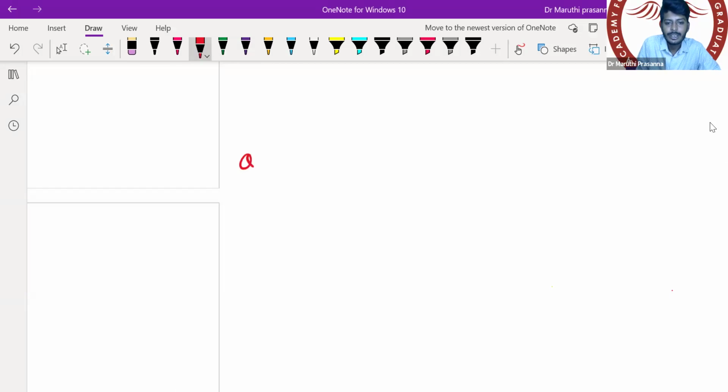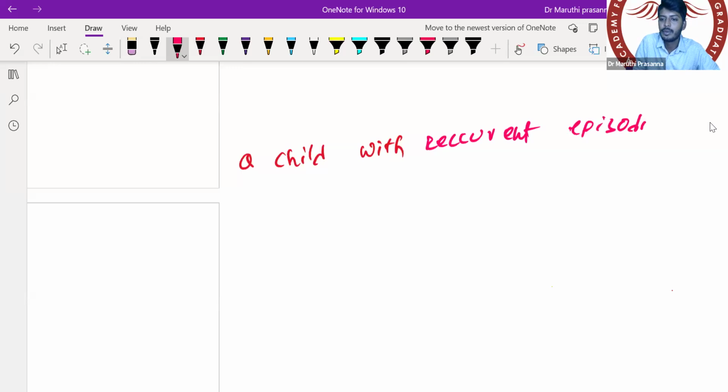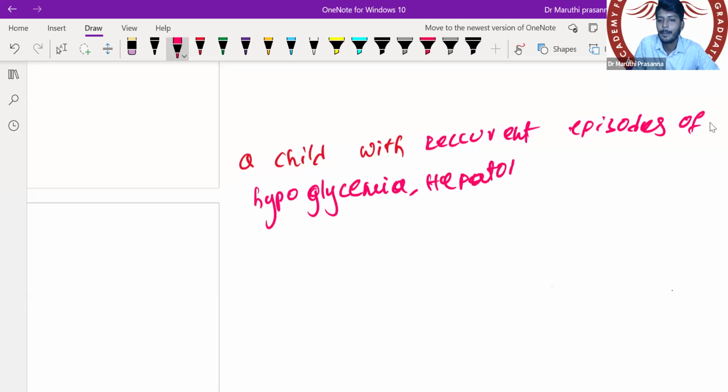Now, a child with recurrent episodes of hypoglycemia, also hepatomegaly, found to have glycogen storage disorder.